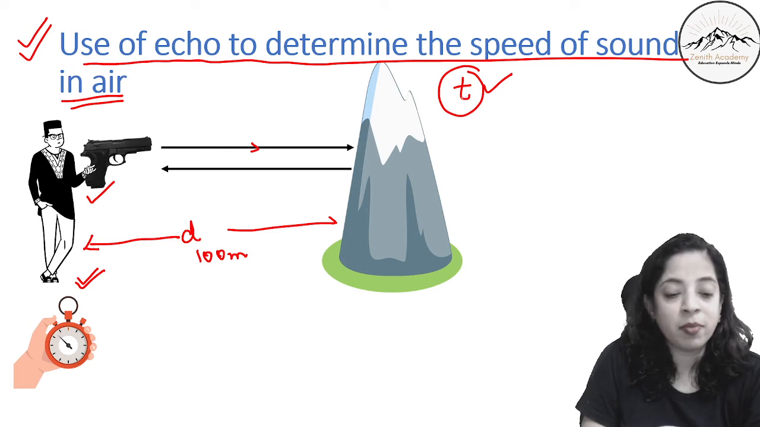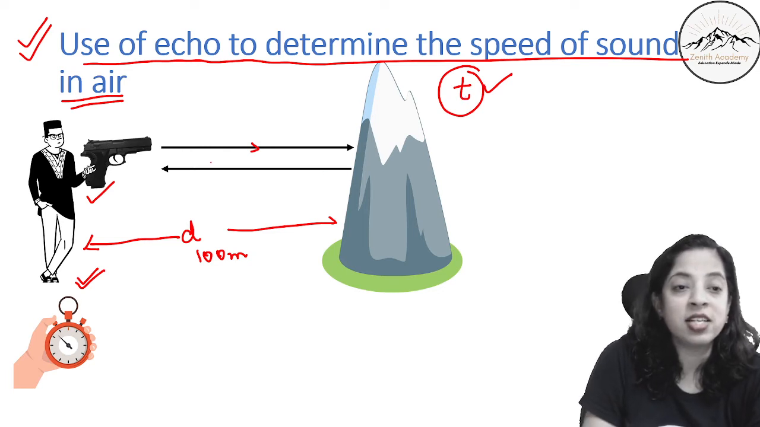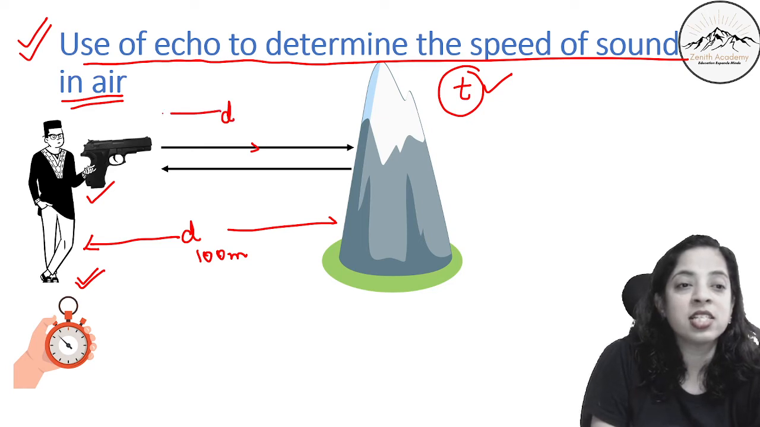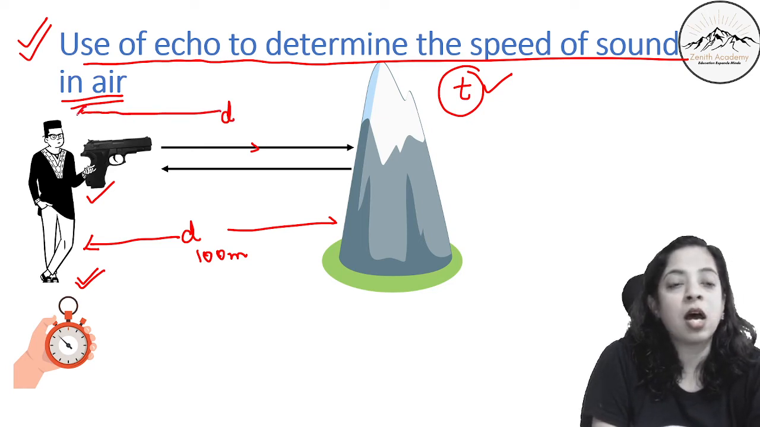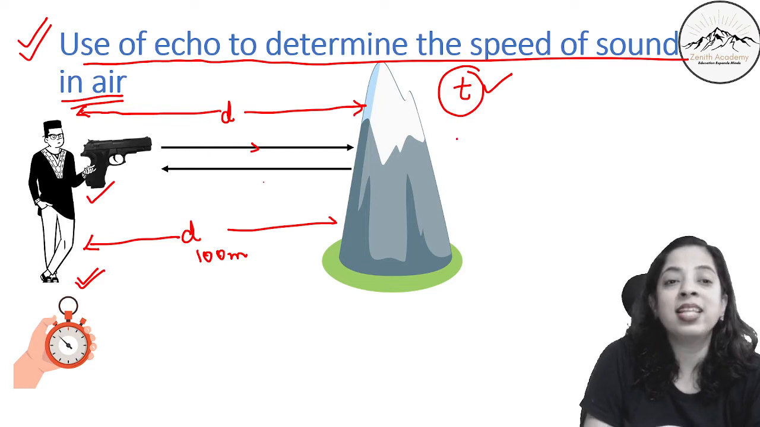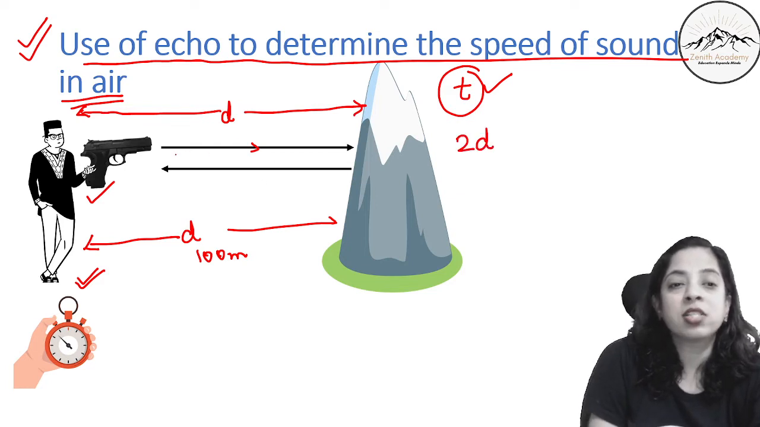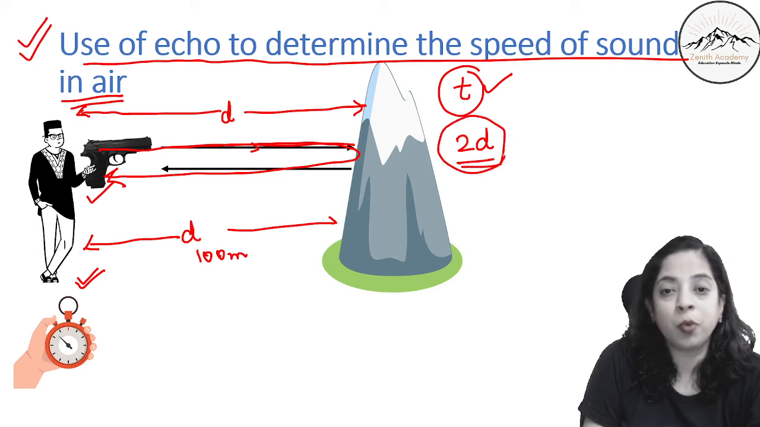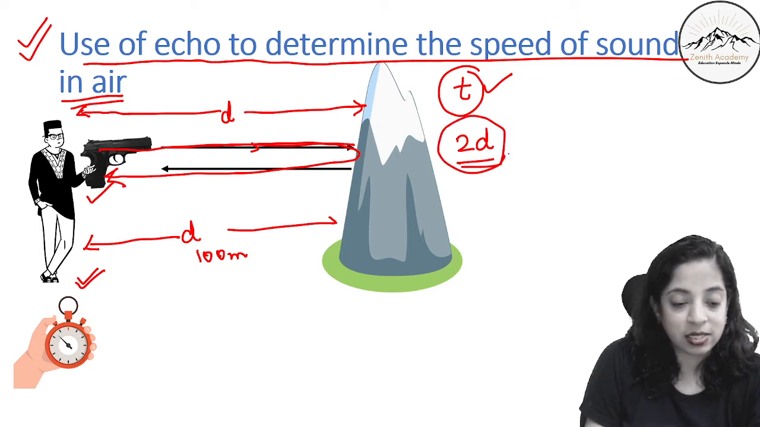The distance traveled by the sound during this time is twice the distance. So, if this is the distance d between the source of sound and the cliff, then the distance traveled by the sound will be 2d. Because the sound has moved like this, distance d, and from here to here the sound has moved and come back on the same path. So d plus d, twice d, this is the distance, right?